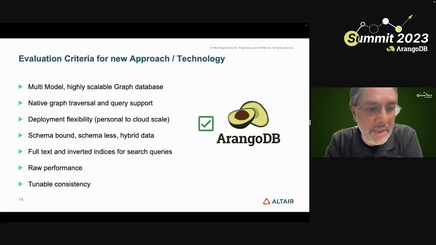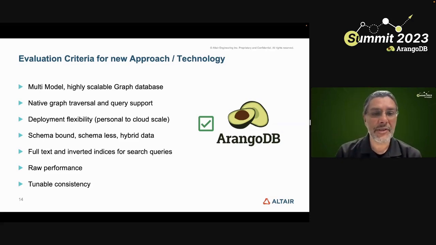The second important aspect for us was full text search, and we were pleasantly surprised that Arango supported full text search natively, and this again let us reduce the number of moving parts, and where we didn't have to go to Elastic and other technologies.